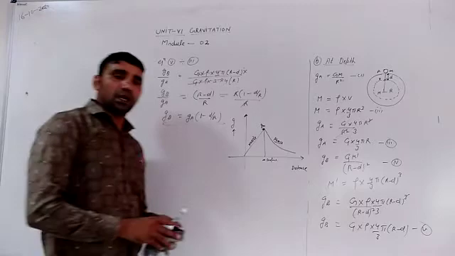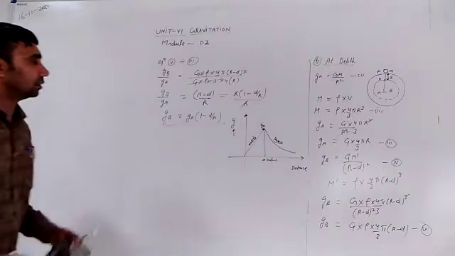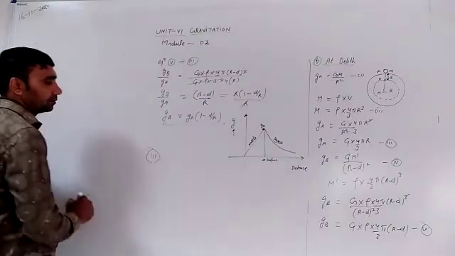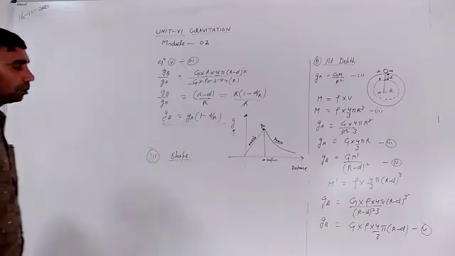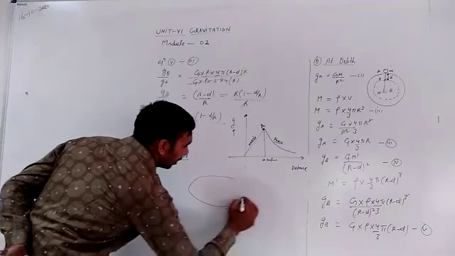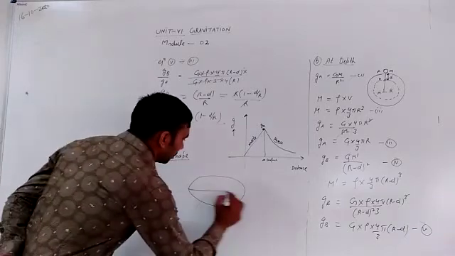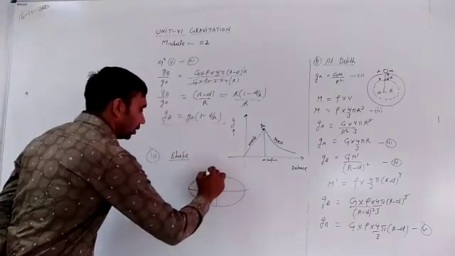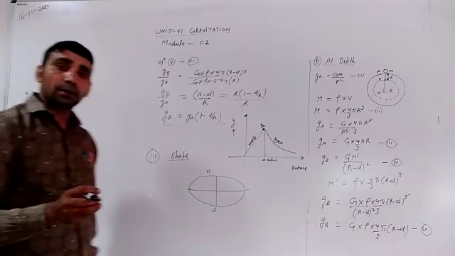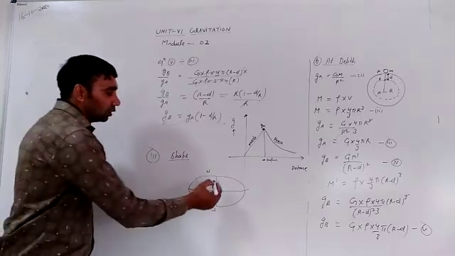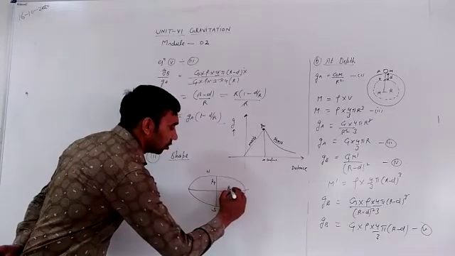Now the next parameter, according to the shape of the body. The third parameter is the shape of the body. As we know, the shape of the Earth is elliptical or oval. This is the equator, this is the pole, North Pole, South Pole. From the shape of the Earth, we know that the radius at the pole is smaller than the radius of the Earth at the equator.